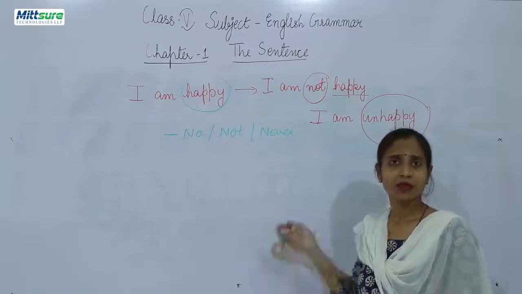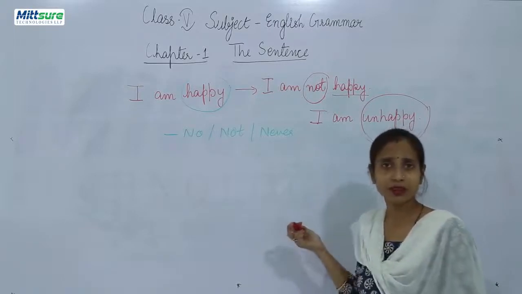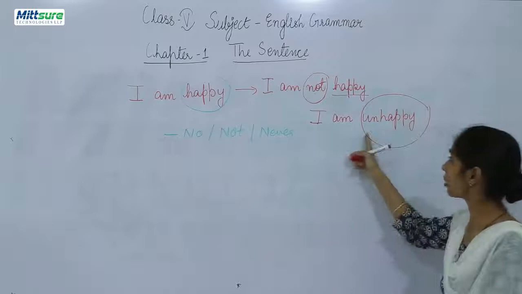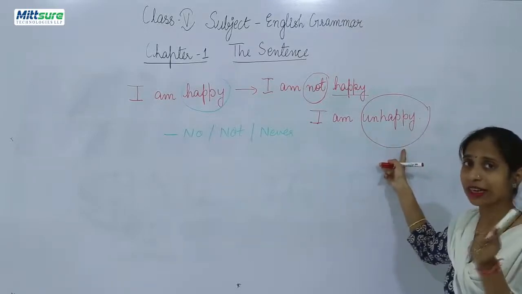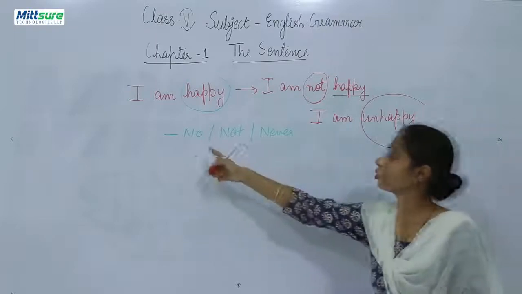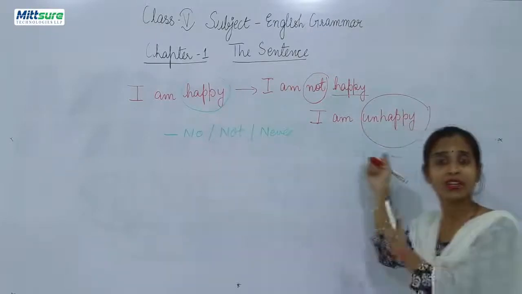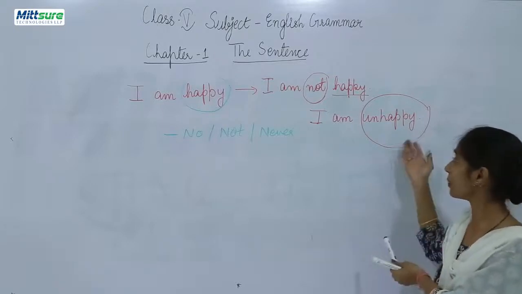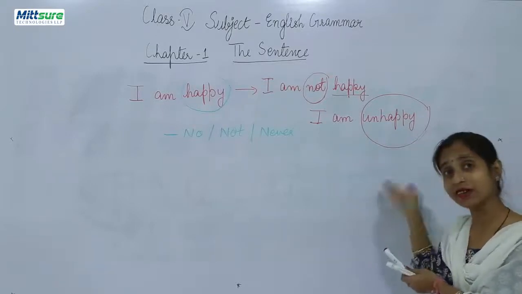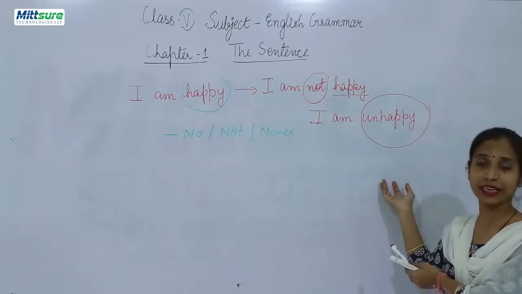I am not happy. I am unhappy means I am not happy. That is why it will be called a negative statement, because there will be a question in your mind: ma'am, it doesn't include words like no, not, never, then how can it be a negative statement? But unhappy itself is a negative word.